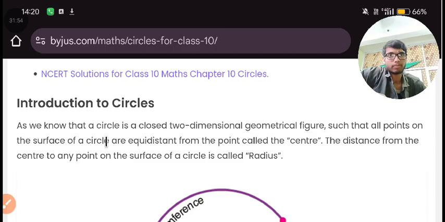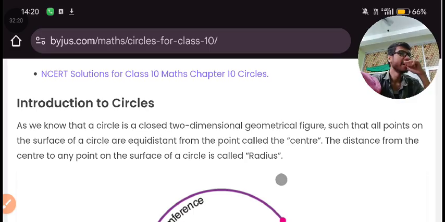As we know, a circle is a closed two-dimensional geometric figure. This circle is two-dimensional, it is not three-dimensional. So this circle will be closed, not open. It is always closed, not open. You will not see an intersection, you will not see an open area of a circle. That's why it is known as a closed two-dimensional figure.